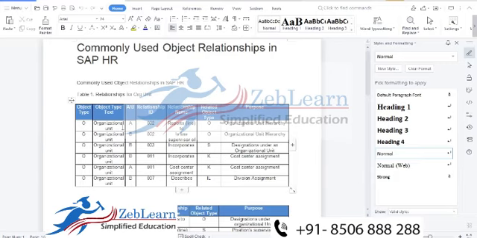I have given a few examples here, like organization unit, A and B. What is the difference between A and B? A means top to bottom. We use A for a relationship top to bottom, and B for a relationship bottom to top. When a relationship goes top to bottom, we use A for that purpose, and for bottom to top we use B. That is objects A and B.